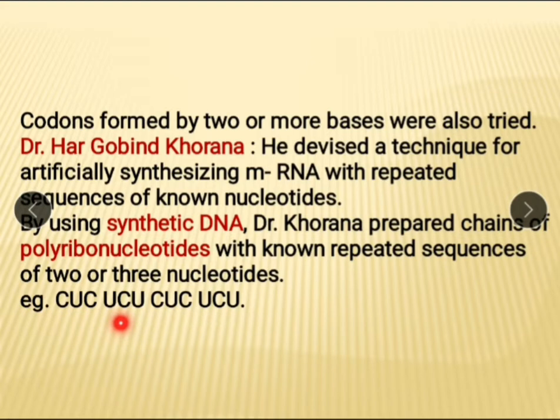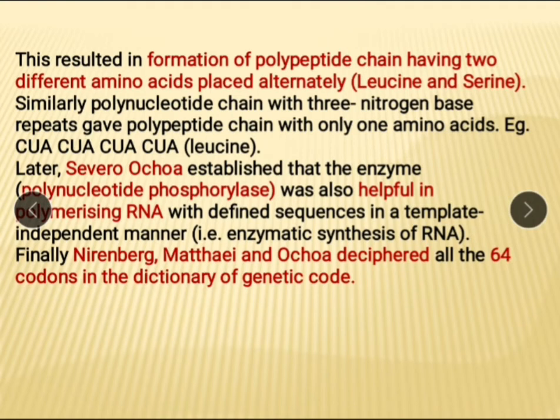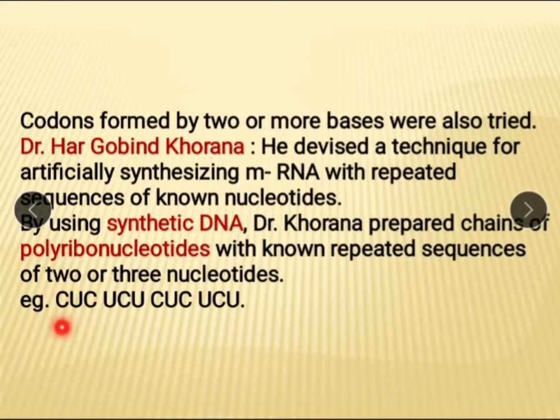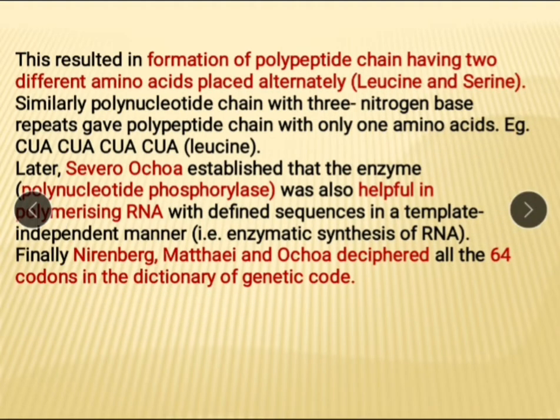Example CUC, UCU, CUC, UCU. This results in formation of polypeptide chain having two different amino acids placed alternately, leucine and serine. Here, see, it codes for leucine and it codes for serine. Again leucine and serine. Similarly, polynucleotide chain with 3 nitrogen bases repeat gives polypeptide chain with only one amino acid. Example CUA, CUA, CUA, leucine.